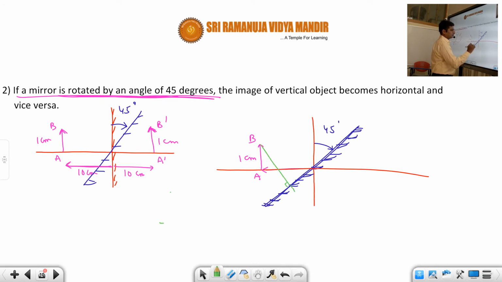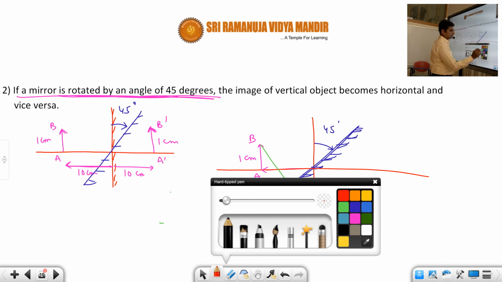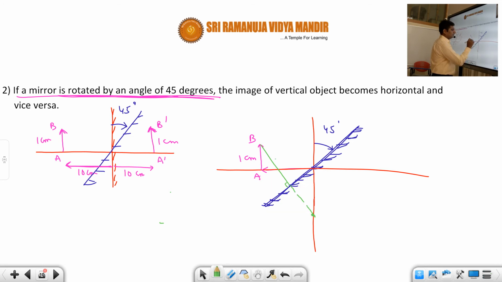This is the perpendicular distance. So when you go back like this, okay. So here if this is 12 centimeters, then this is also 12 centimeters. In the same way here also from this point A, we should draw one perpendicular like this. And then when you extend it back like this, suppose this distance is 5 centimeters, then this distance also will be 5 centimeters. Okay. Then this distance also will be 5 centimeters.